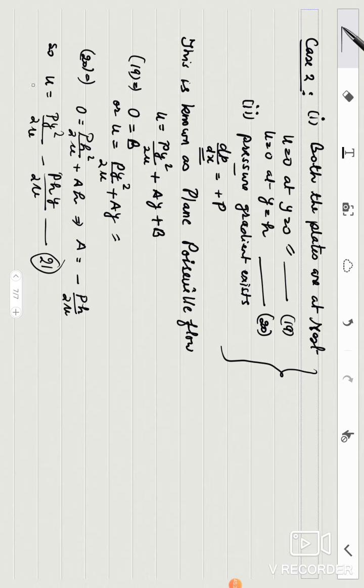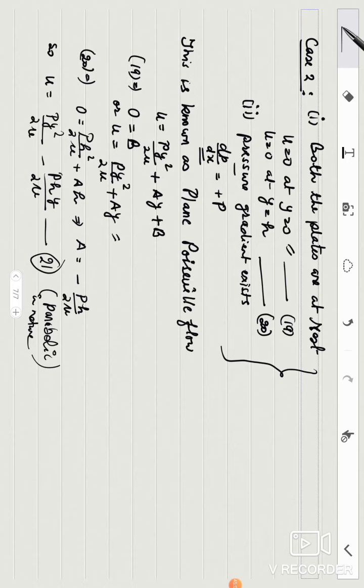You see here U is equal to p y something into y square minus something into y. So it is a parabolic distribution and parameters are u and y. So it is a parabolic curve, parabolic in nature. Okay. Now again in this case we will find what is u maximum.